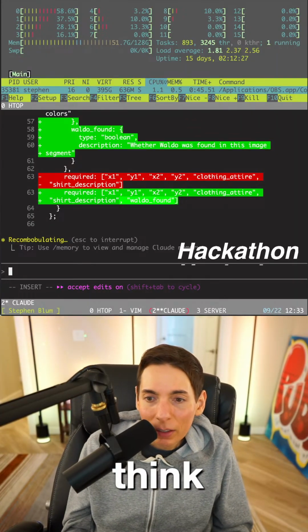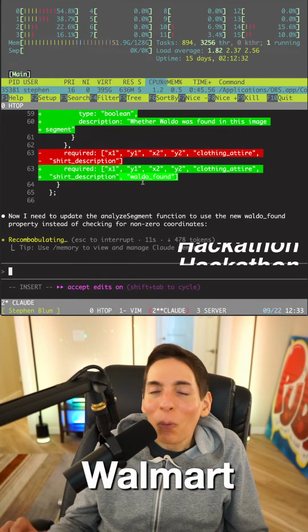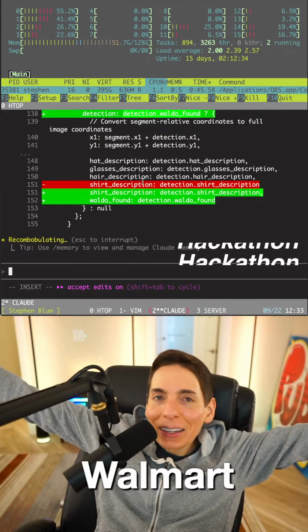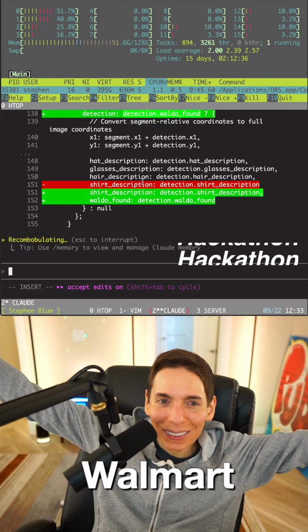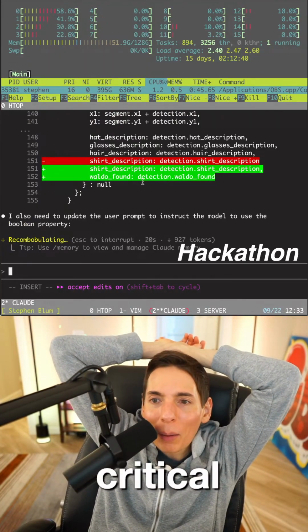I think this is it. So we found Waldo, right? Waldo found, right? Waldo found. How did we miss that? I mean, that's so critical of a property.